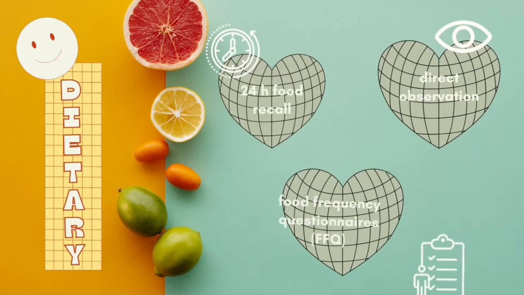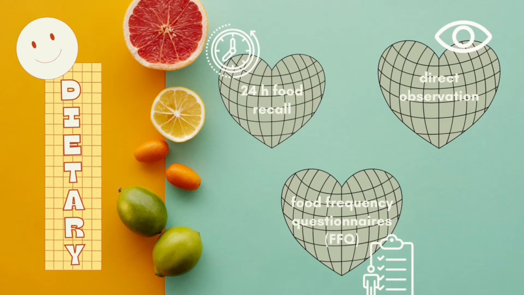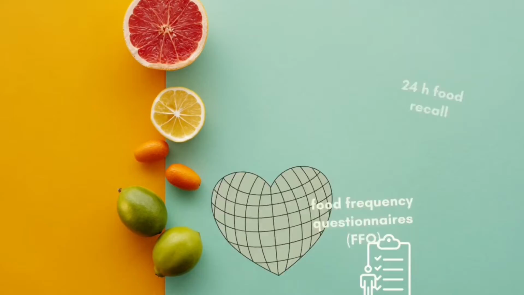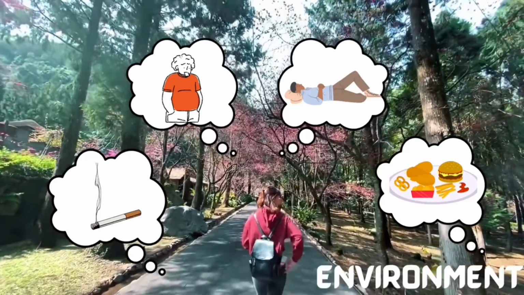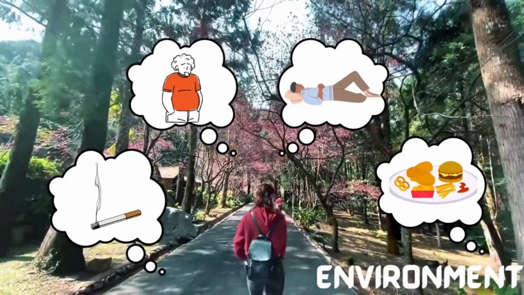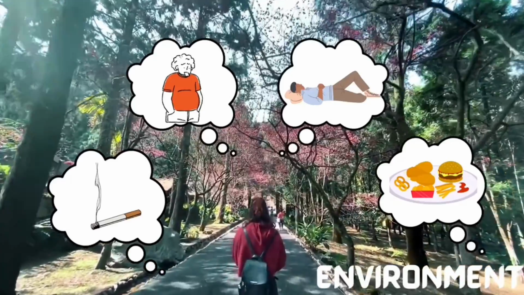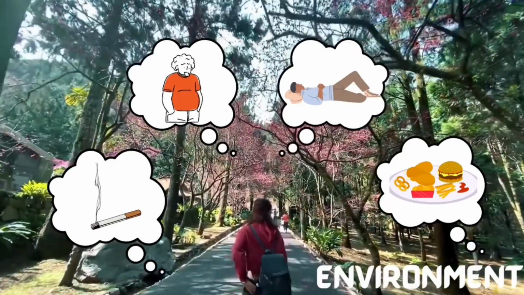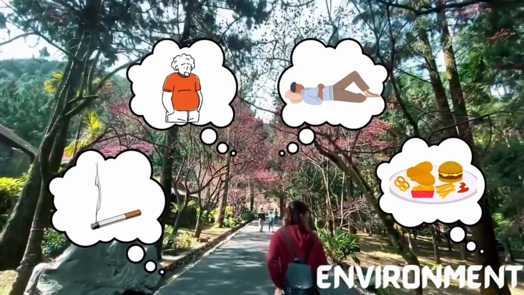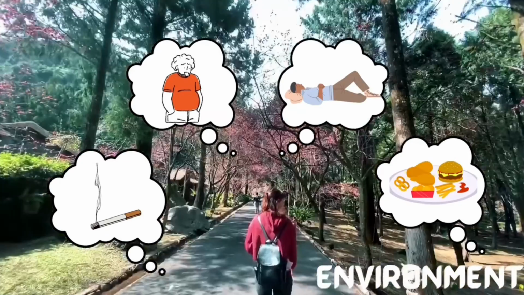Furthermore, dietary. The quantification of food intake is one of the key approaches to assessing nutritional risk in individual patients. There are numerous standardized methods of measuring food intake, such as 24-hour food recall, food frequency questionnaires, and direct observation. Last but not least, environment should also be observed in nutrition assessment. It is based on the perception of well-being in different domains. Smoking, obesity, physical inactivity, and insufficient diet all potentially have an effect on myasthenia gravis.